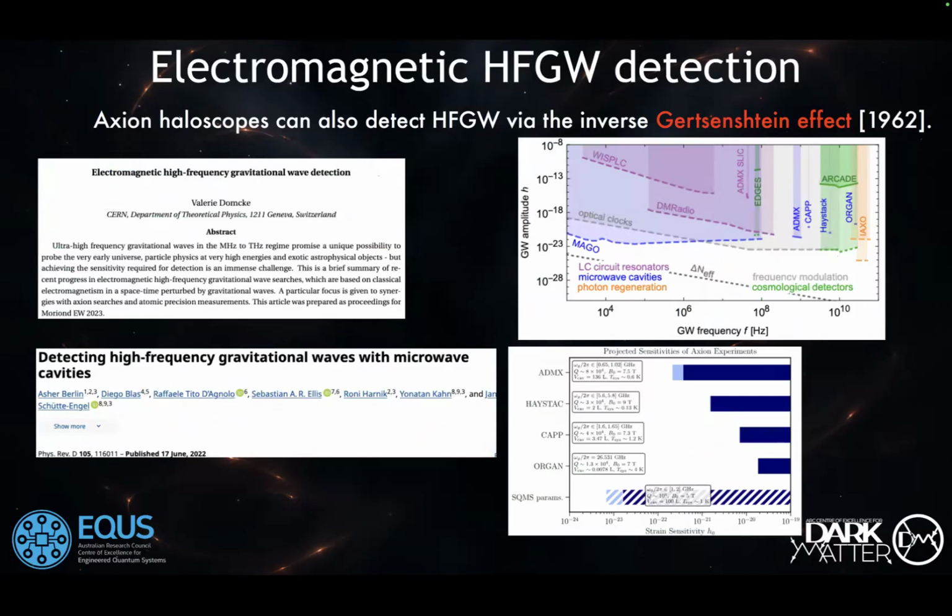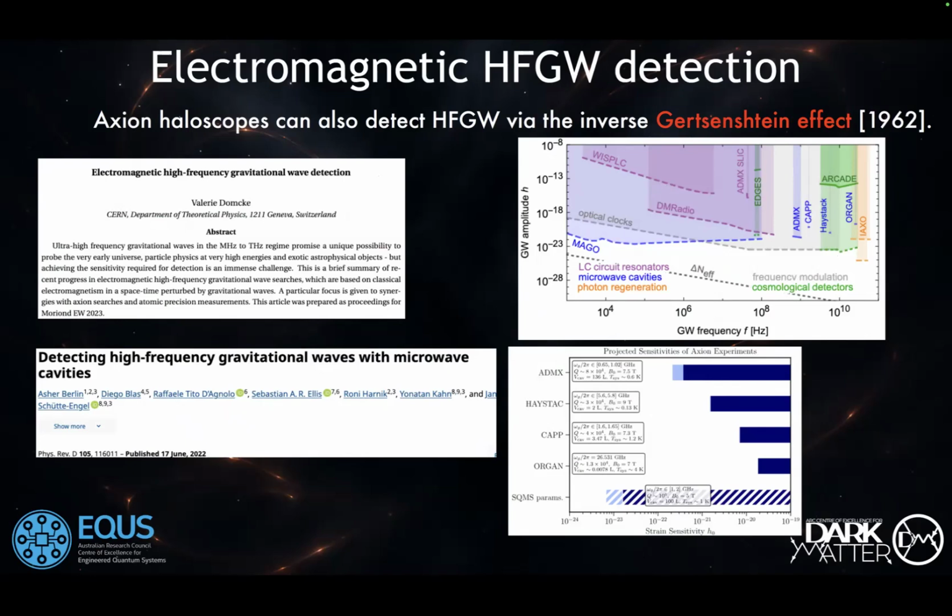Shifting gears a little bit, quite recently people realized or rediscovered an effect, which is basically the idea that electromagnetism is coupled to gravity, and that if you have a microwave cavity or an optical cavity, a gravitational wave can deposit some energy in this cavity.